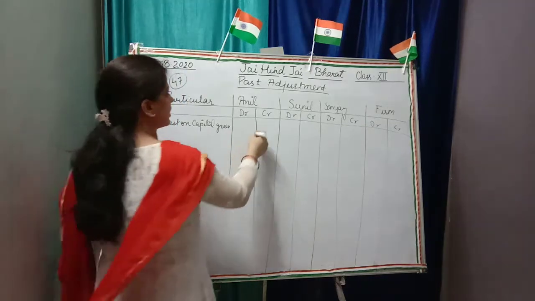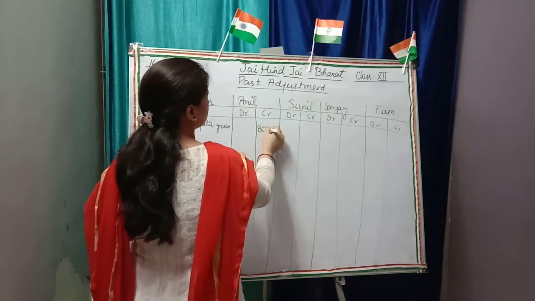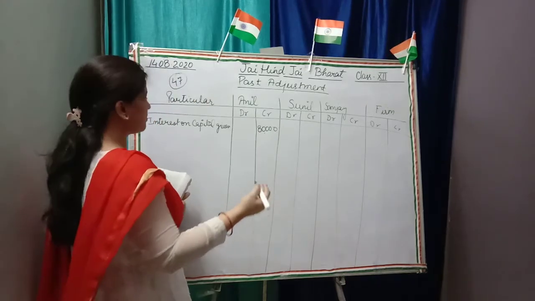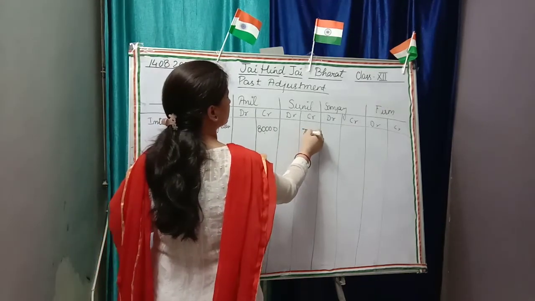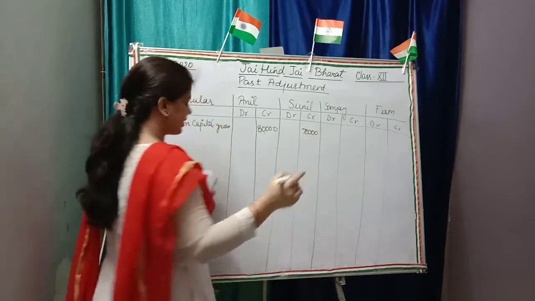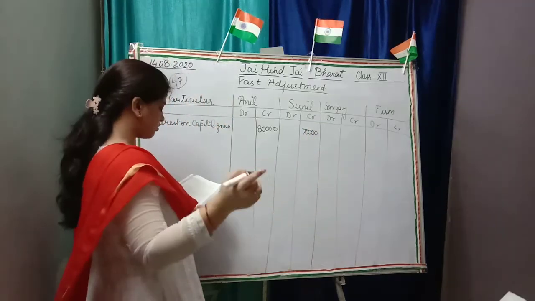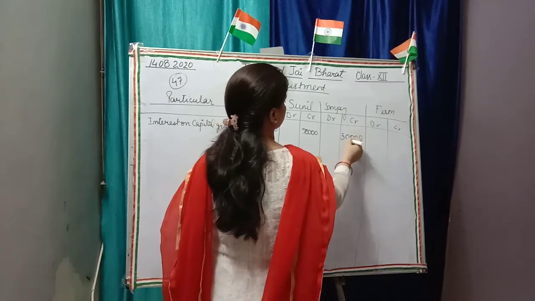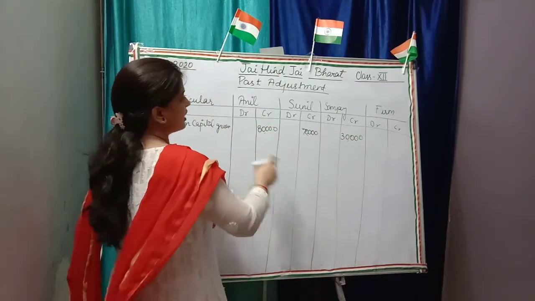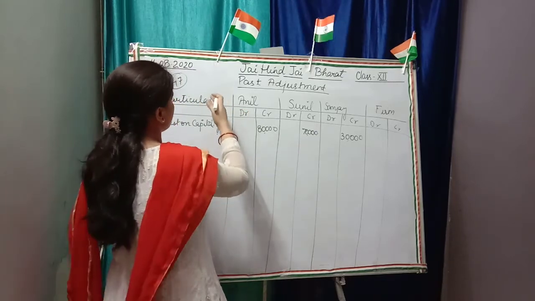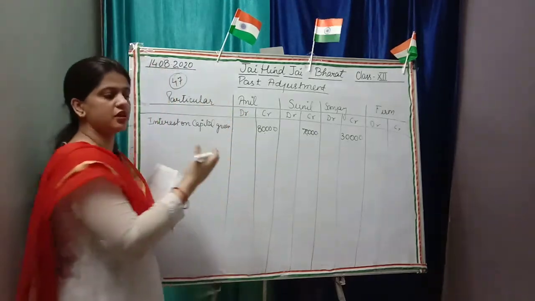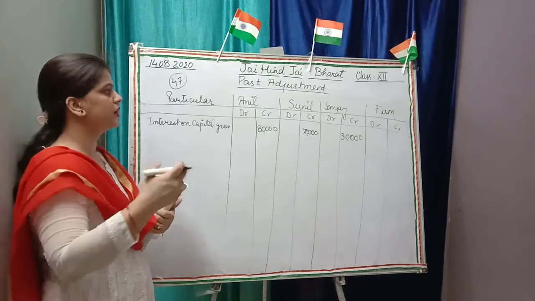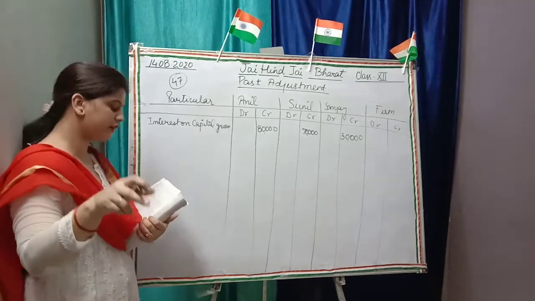8 lakhs at 10% is 80,000. Next, 7 lakhs at 10% is 70,000. And next is 3 lakhs, so 3 lakhs at 10% is 30,000. Now the total: if we have given the interest on capital to the partners, it is profit for the partner and loss for the firm, so it will be debited to the firm's account.